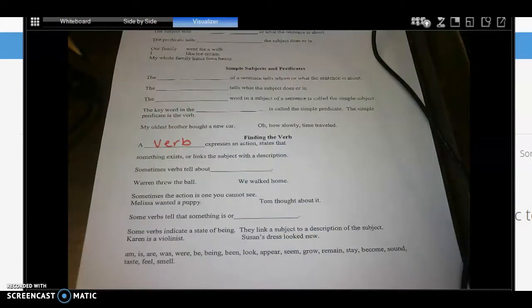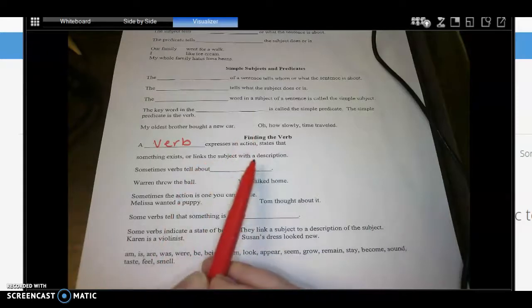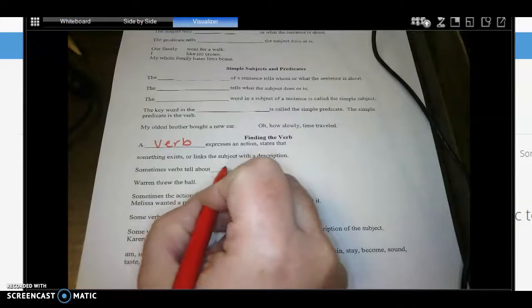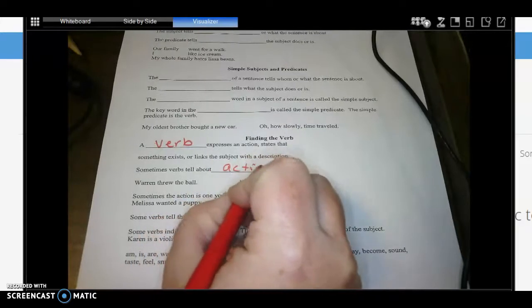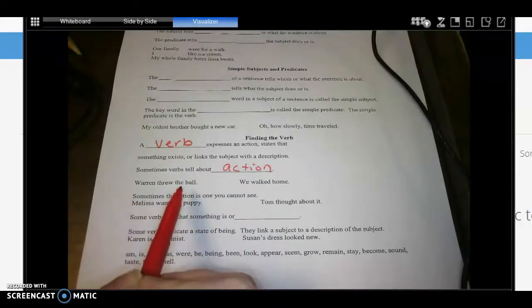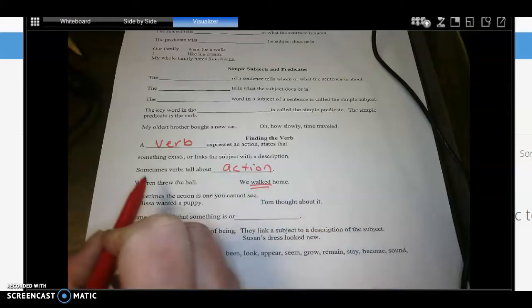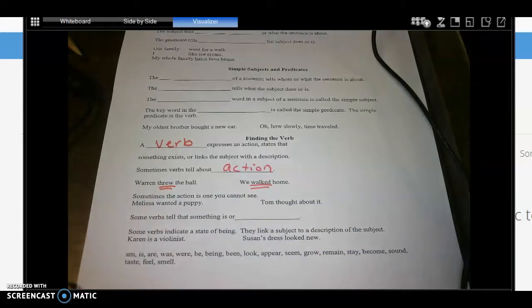A verb expresses an action, states that something exists, or links the subject with a description. Okay? Sometimes a verb tells about action. There's your second blank. And we have here, Warren threw the ball, or we walked home. Go ahead and underline both of those verbs twice. They're definitely showing action, right? We could see someone throwing a ball. We could see someone walking home.